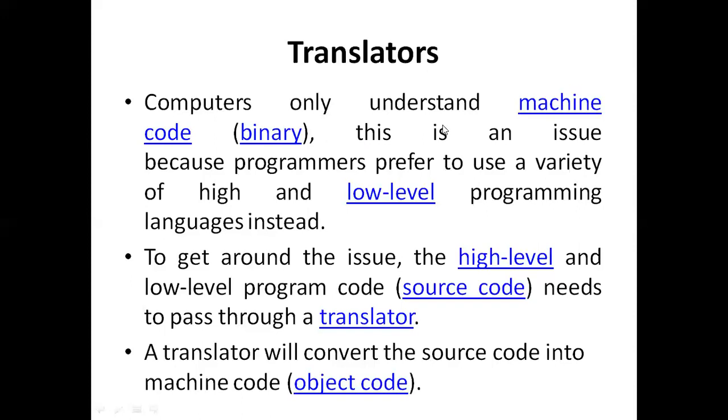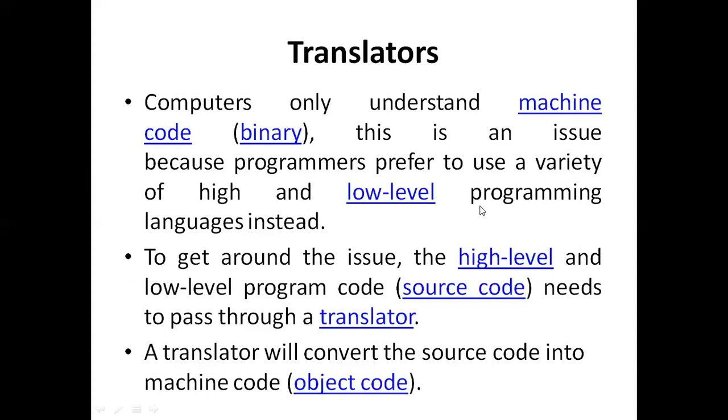To make our instructions executed by the computer machine, high level language instructions are converted into assembly level language instructions, which are converted into machine level.